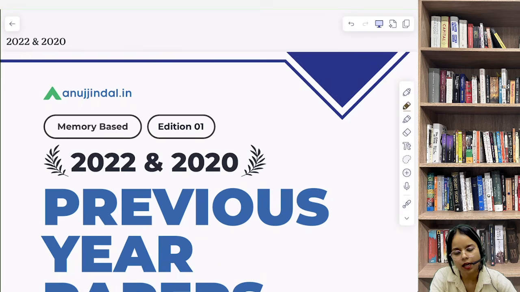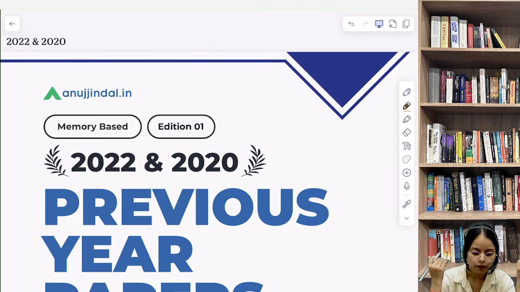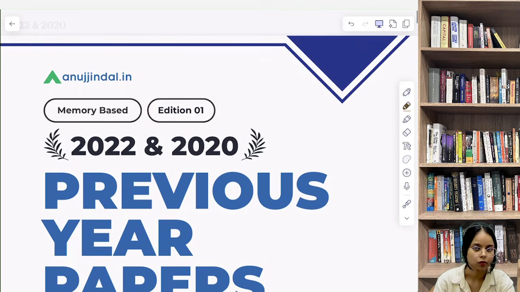So real difference कहाँ है? The real difference lies in how smartly you prepare, and the smartest way to start is by understanding what's actually being asked in previous papers, previous year में क्या क्वेश्चन पूछे गए, किन टॉपिक से क्वेश्चंस पूछे गए, because हम सबके पास limited time है, so instead of trying to study everything, instead of trying to cover every topic, we need to focus on what truly matters.